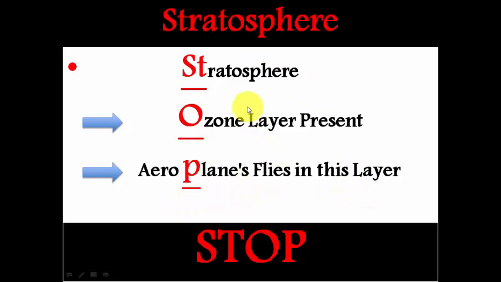These are two very important questions, friends, asked in previous government exams. Surely we can expect them in upcoming exams, so please concentrate. STOP: ST for stratosphere, O for ozone layer, P for aeroplanes.